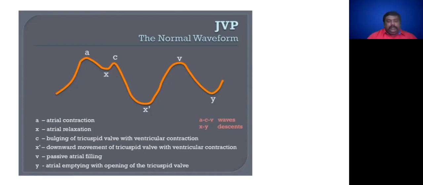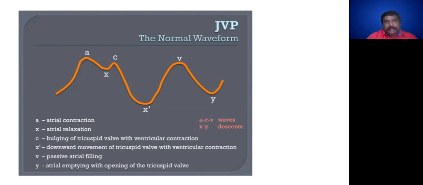Then abdominal jugular reflex is positive in right heart failure, and the normal upper limit of JVP above the sternal angle is 4 centimeters. Keep this in your mind always.